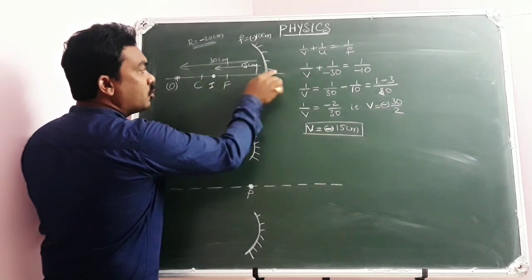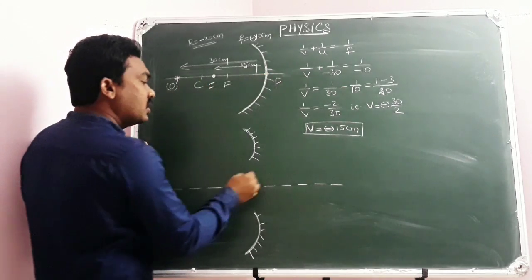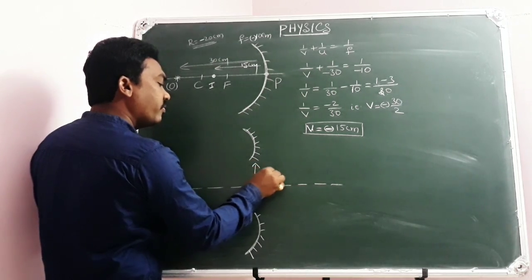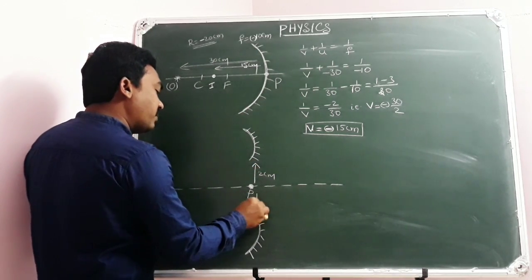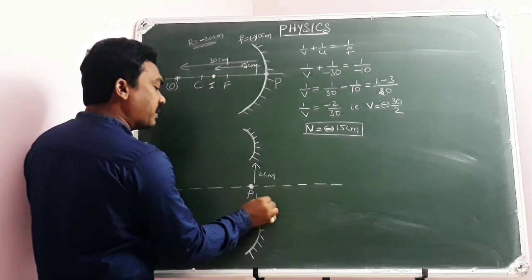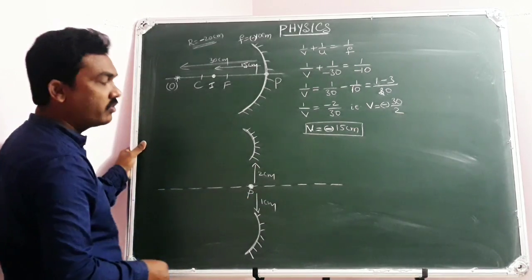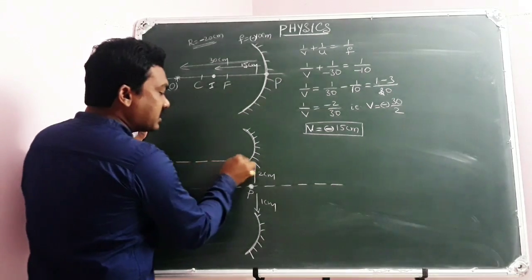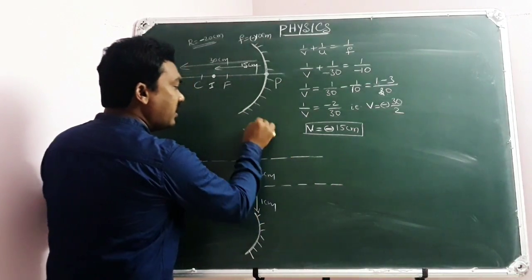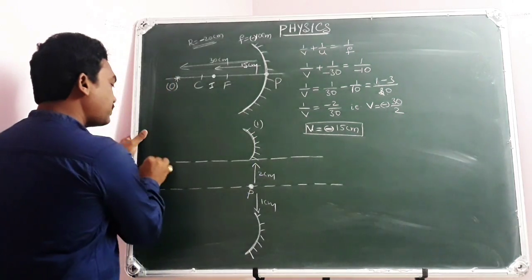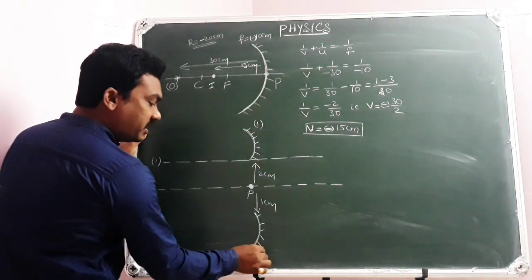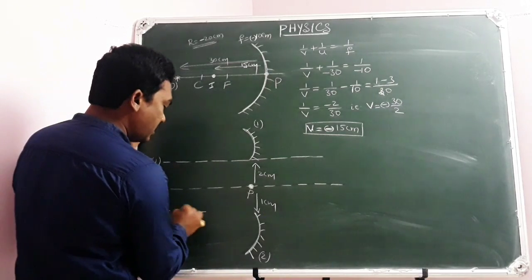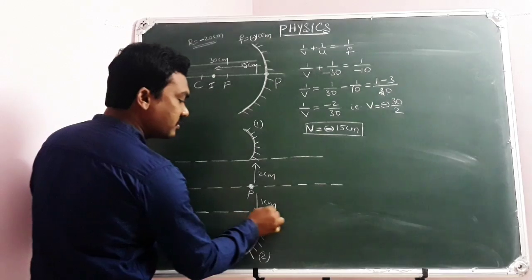Now this mirror is cut into two pieces along the principal axis. One is taken away by 2 centimeters. The other one is taken away by 1 centimeter. Of course, both are perpendicular to the principal axis. Then this will be the principal axis for the first piece, and this will be the principal axis for the second piece.